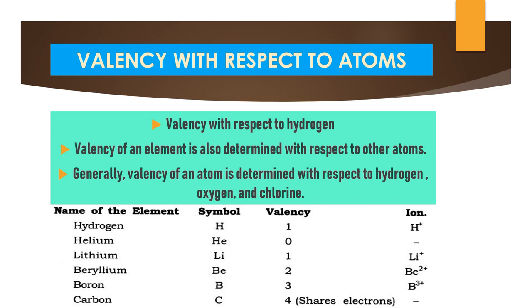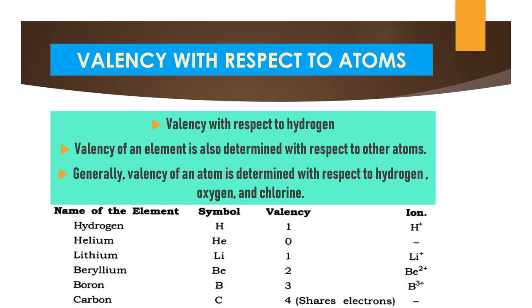That means if the valency is 1, it can gain or lose 1 electron. For example, here we have hydrogen. The symbol to represent hydrogen is capital H. Its valency is 1. That is, it readily loses 1 electron, so H plus. Then helium. Helium's symbol is He. Valency is 0. Valency 0 means it doesn't gain or lose any electrons.